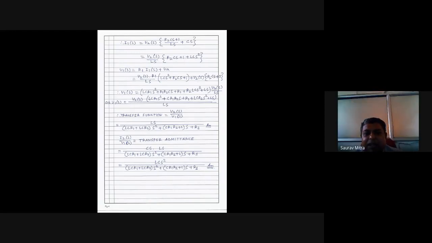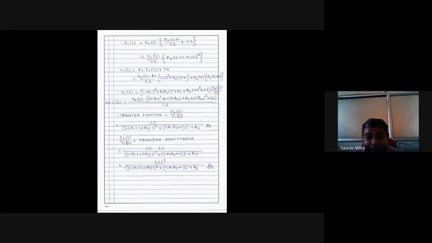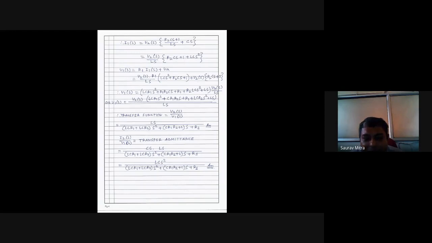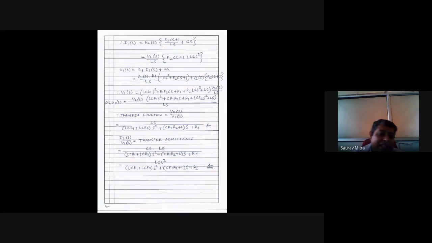Order is nothing but the denominator polynomial, whatever is the highest power of S, that is the order. So order is 2. There is no separate S in the denominator. There is a separate S in the numerator, LS. But we don't consider the numerator S for the type calculation, only the denominator. If instead of R1, which is in the denominator, S was there, the type would have been 1.